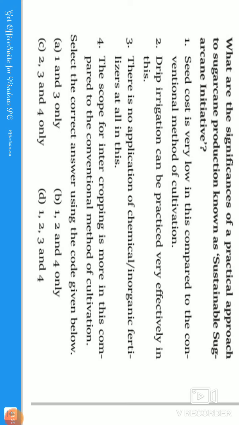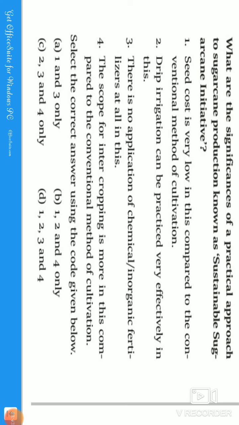So at the place where the plant is present, we can effectively use this drip irrigation process. And the third option: there is no application of chemical or inorganic fertilizers at all in this. No, guys, this is not the correct statement. We can apply chemical or inorganic fertilizers in this process also, okay.